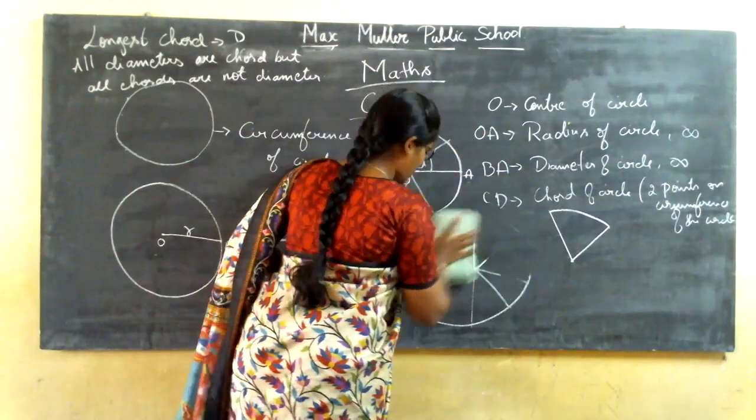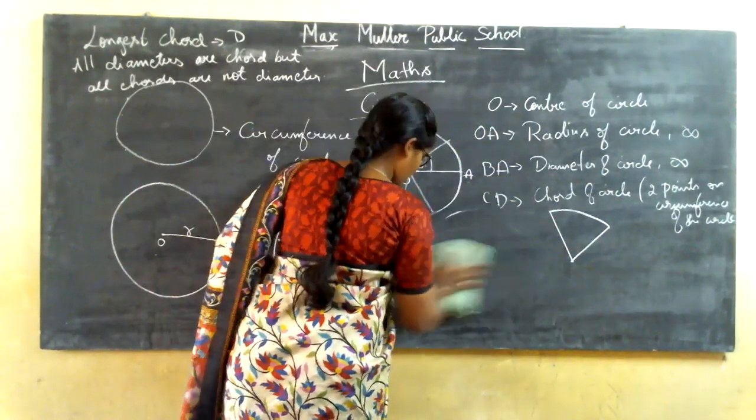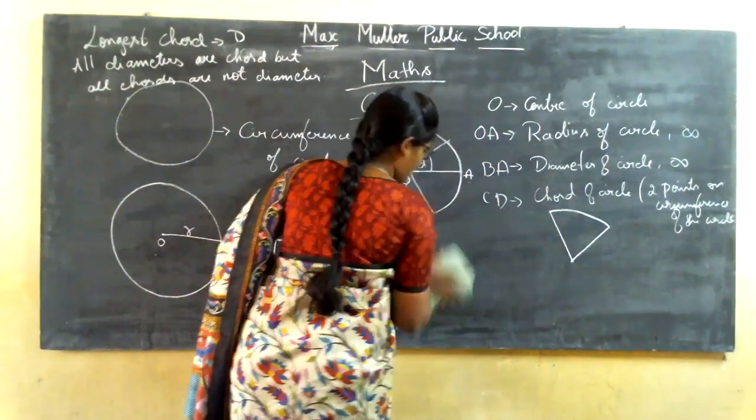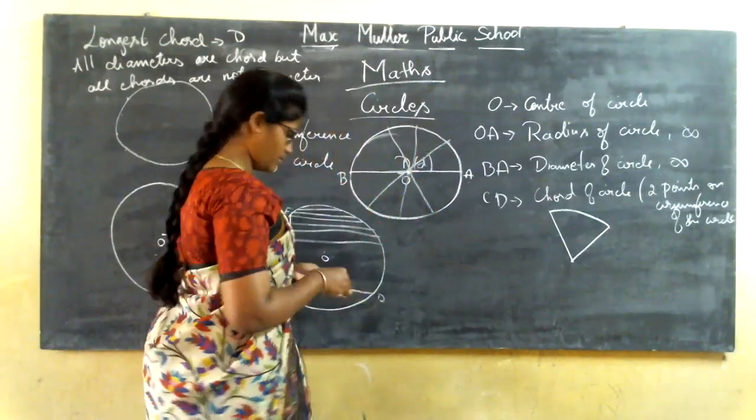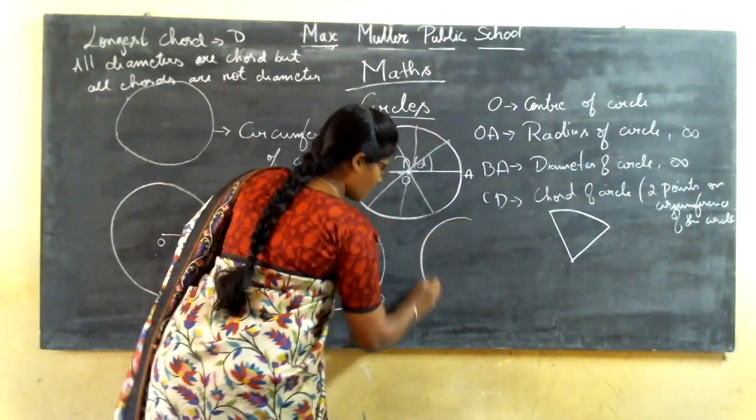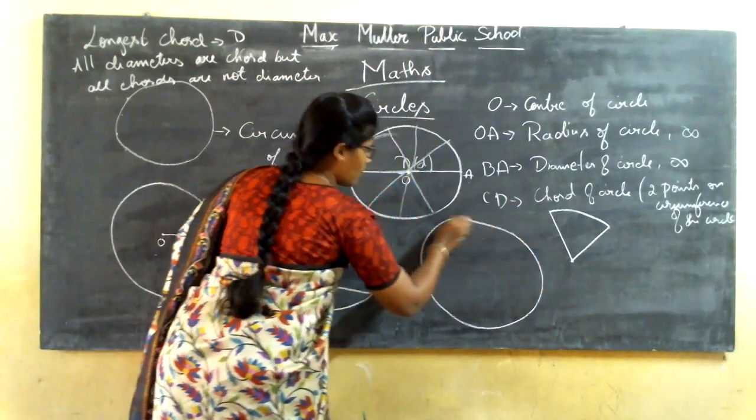Okay, now let me define. I need to define the sector, right? I cannot say in the answer that the cone shape is called the sector. No, I need to define the sector. How can I define the sector?